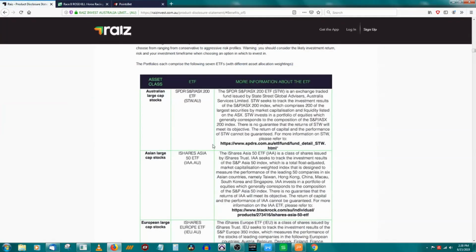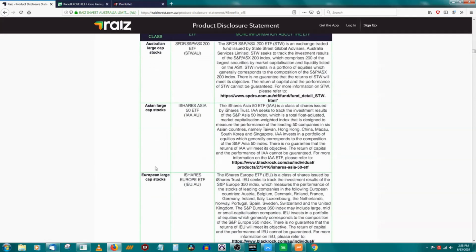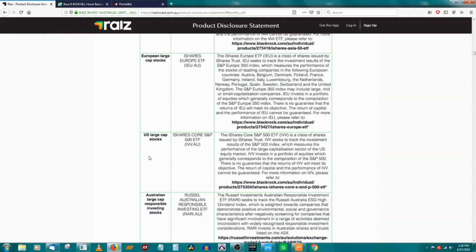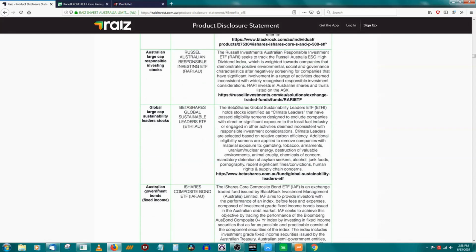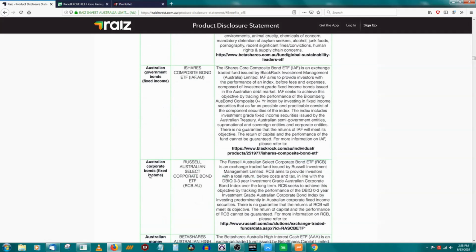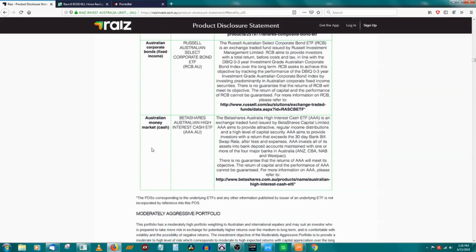Under number 5, it actually goes into quite a bit of detail about how they invest your money, and they are using ETFs. There's quite a range of ETFs that they use, and you can look through here and see what they are. So we've got Australian large cap stocks, Asian large caps, European large cap, US large cap, Australian large cap responsible investing, global large cap sustainability leaders, Australian government bonds, Australian corporate bonds, Australian money market. So they are using all of these particular ETFs to allocate your money.